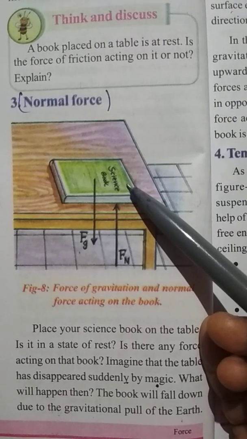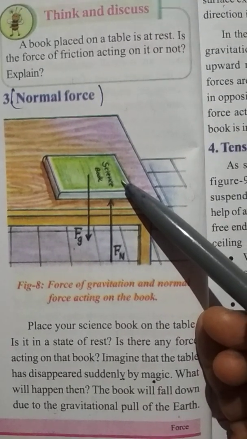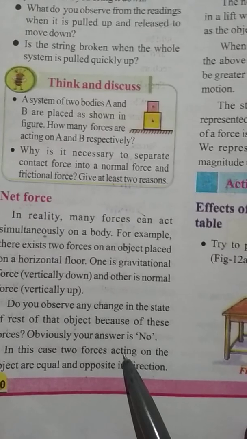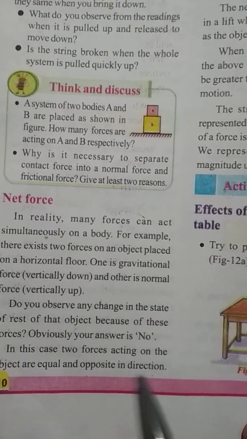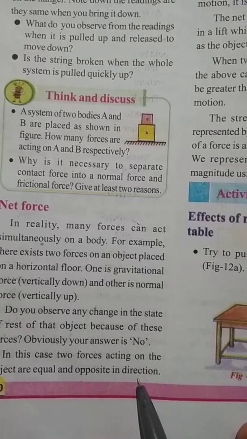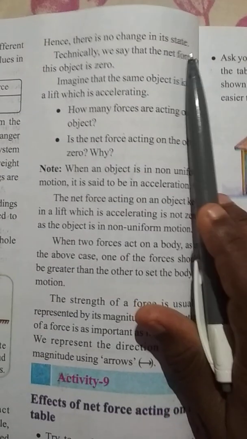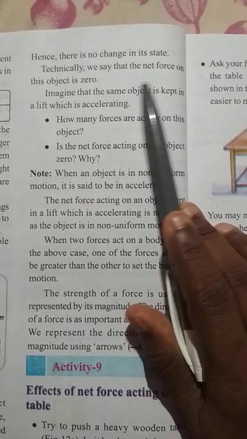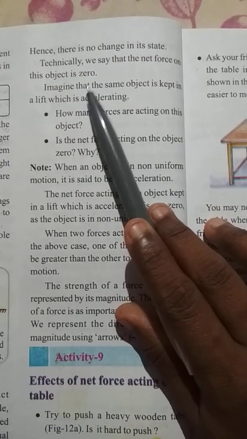Is that object changing its position? No. In this case, the two forces acting on the object are equal and in opposite directions. Hence, there is no change in the state. Technically, we say that the net force on this object is 0.